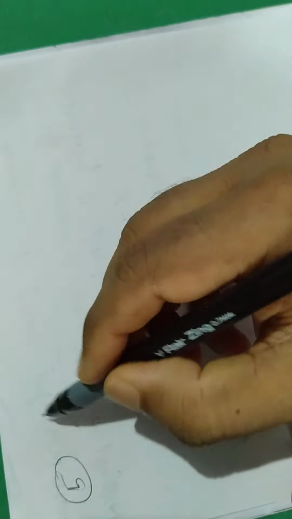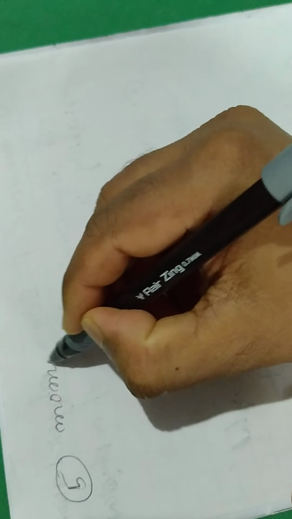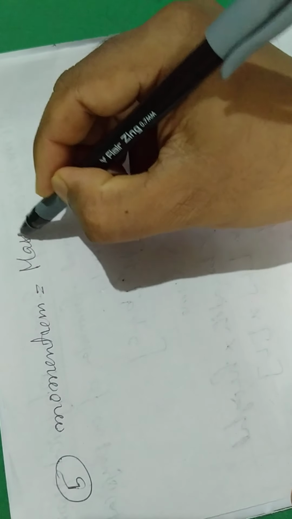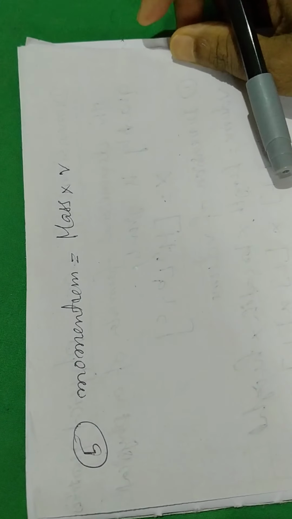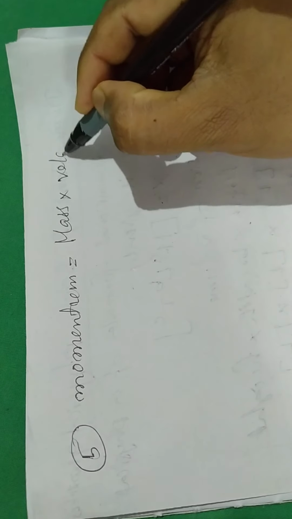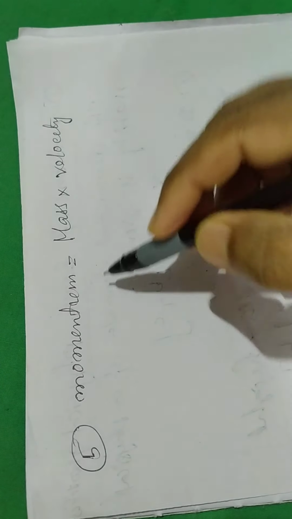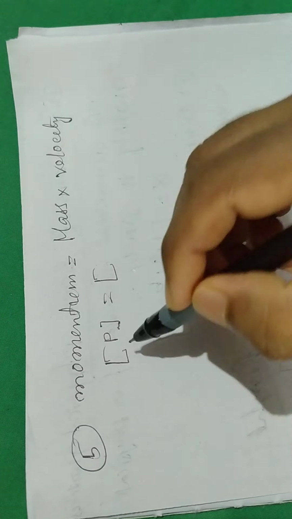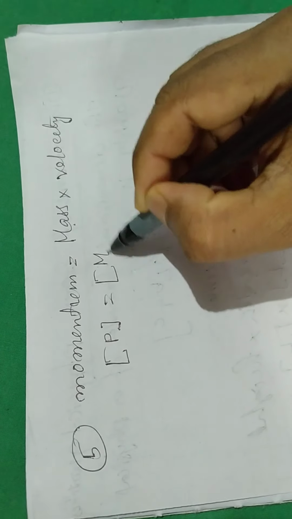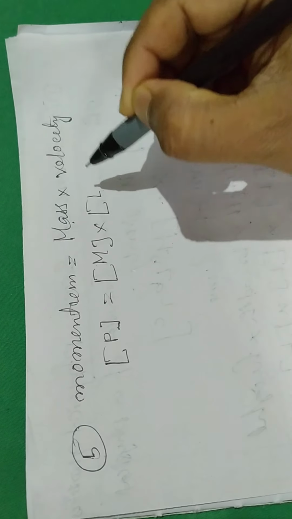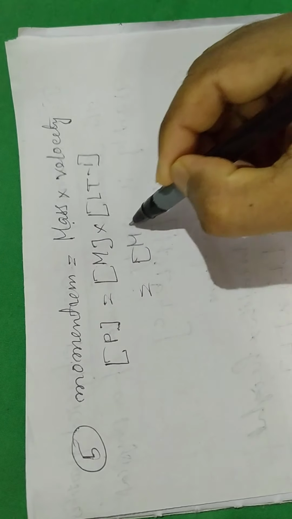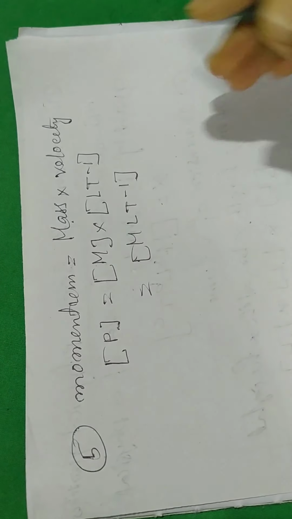Number 5, dimension of momentum. Momentum is mass into velocity. So dimension of momentum, P equals mass, dimension of mass is M, and velocity you just got, L T to the power minus 1. So the dimension of momentum is M L T to the power minus 1.